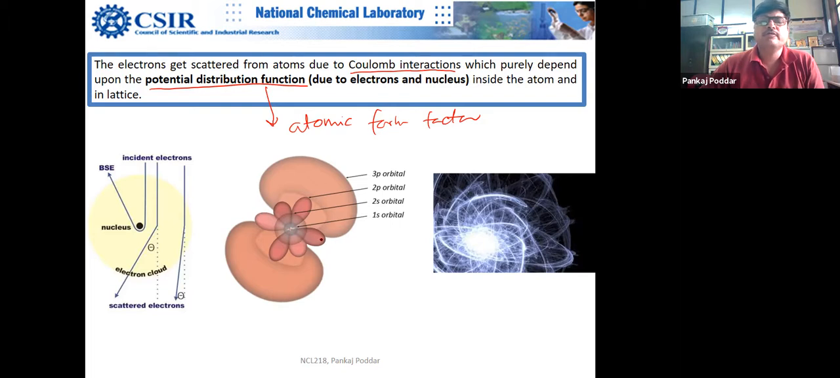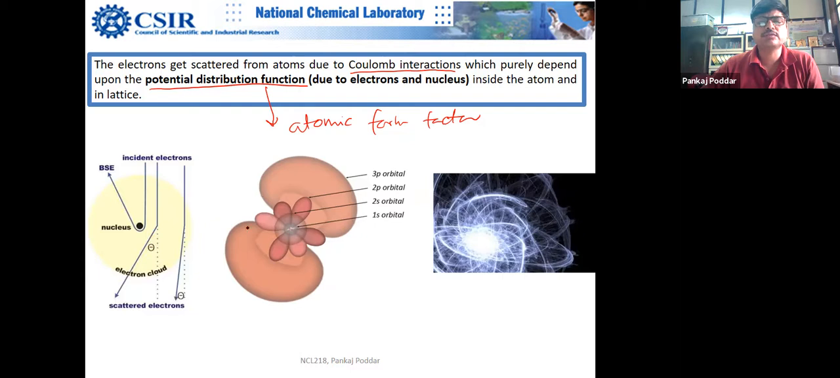For example, in these different orbitals the electrons are moving in different directions. That's how we look at the electron cloud. So the incident electron interacts with the electron cloud.